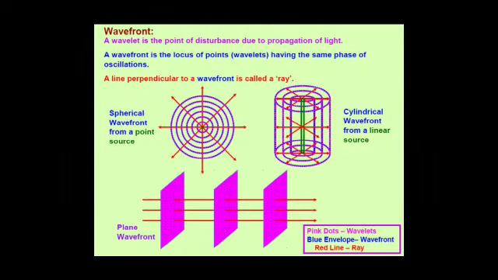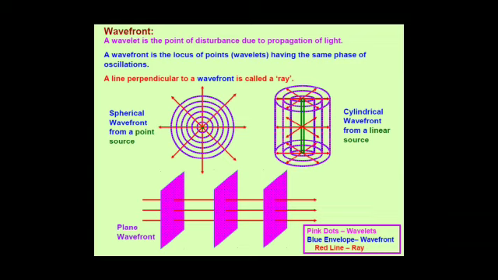As we have already learned in the previous classes, the term wave is used for the motion or traveling of energy or disturbance in a medium. And while traveling, oscillations occur in the medium. The oscillations due to the wave at different points of the medium differ in phase. When we join all points of the medium oscillating in the same phase, we obtain a geometrical figure which is called a wavefront. As you can see on the screen, wavefront is being defined.